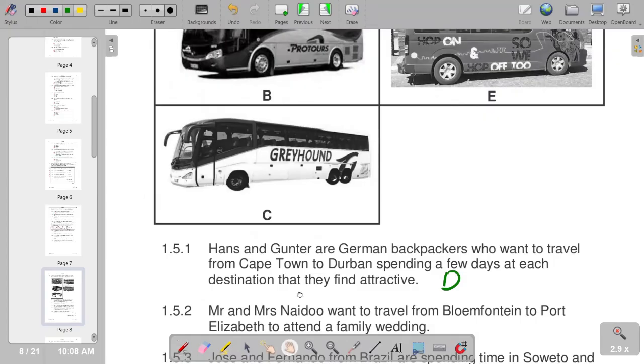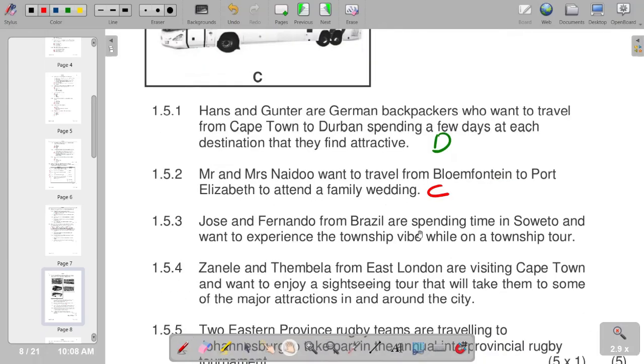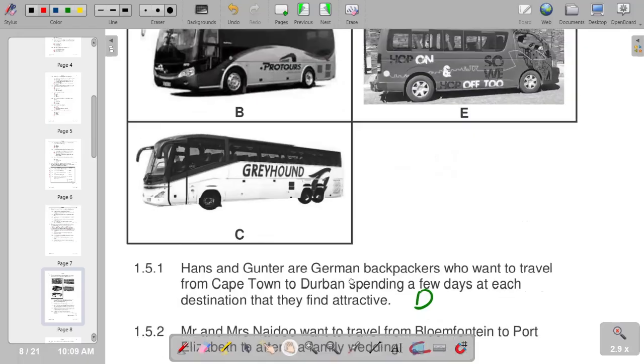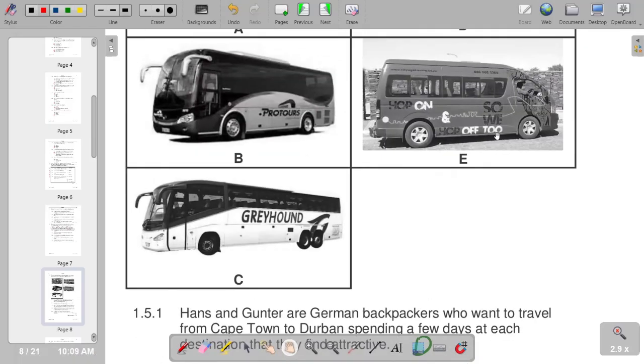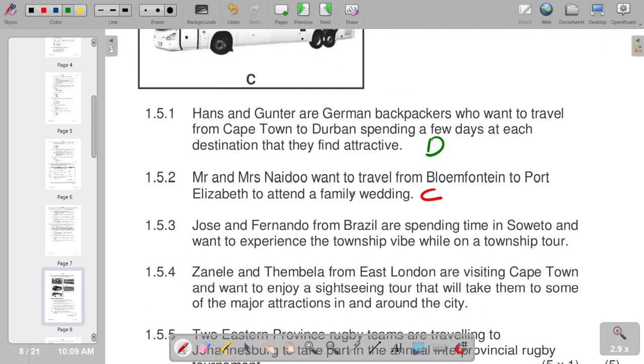And on the second one, Mr and Mrs Naidu want to travel from Bloemfontein to Port Elizabeth to attend a family wedding. So we have C as the most appropriate. Jose and Fernando from Brazil are spending time in Soweto and want to experience the township vibe while on the township tour. So E is the most appropriate. So we have E on that part.